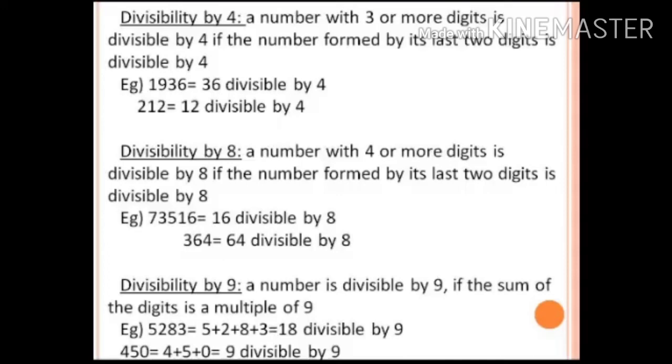The last one we have is the divisibility by 9. Here the same process of divisibility of 3 is followed. A number is divisible by 9 if the sum of the digits is a multiple of 9. If you add the digits of the given number and the sum that you get is divisible by 9, it means the given number is divisible by 9. Here the example clearly shows you how it is processed.